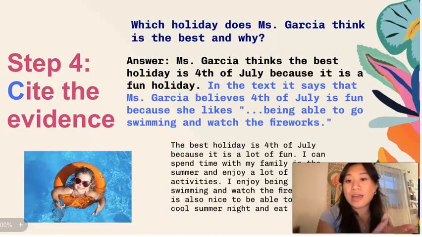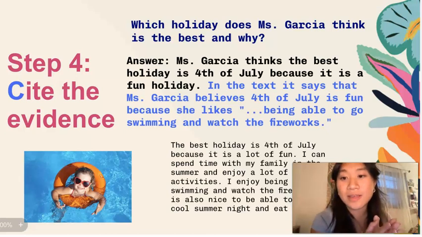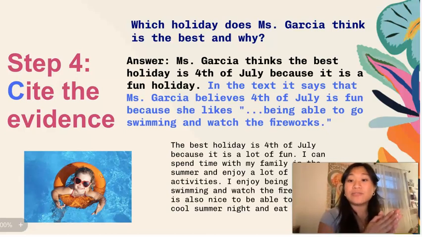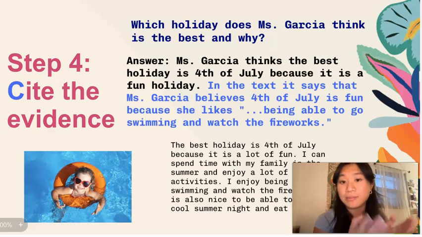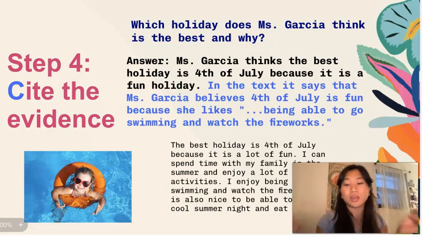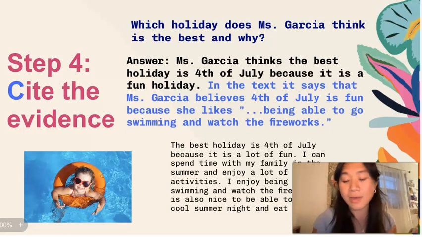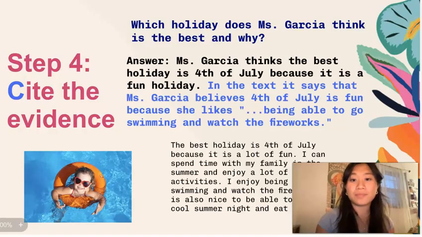And so I wrote down, Miss Garcia thinks the best holiday is 4th of July because it is a fun holiday. In the text it says that Miss Garcia believes 4th of July is fun because she likes being able to go swimming and watch the fireworks. So these are like the quotes said within the passage, and it proves my first claim, my first sentence, that Miss Garcia likes 4th of July because it is a fun holiday.